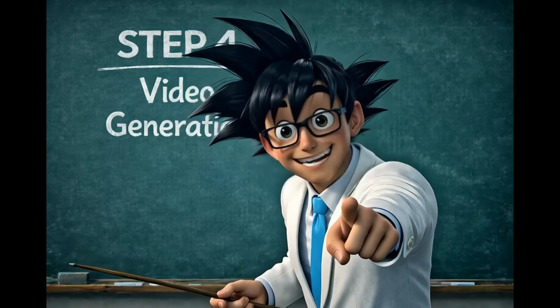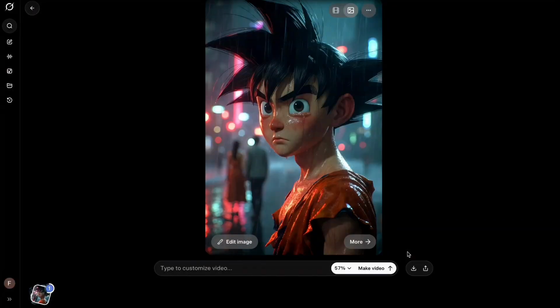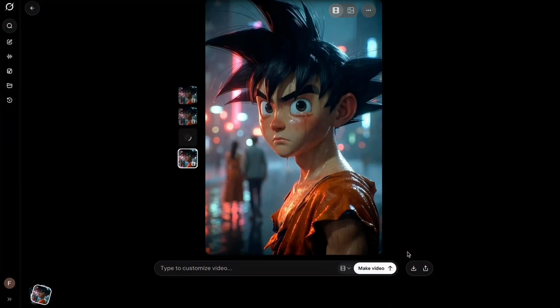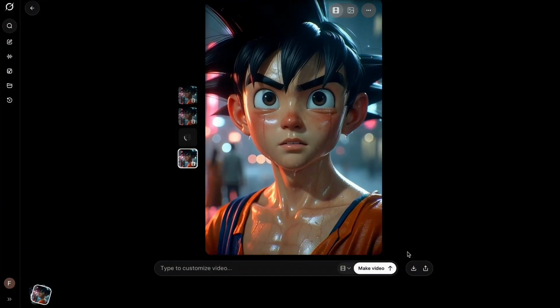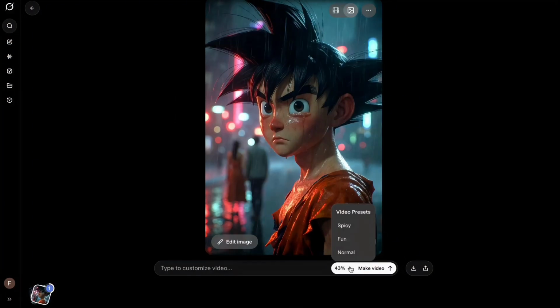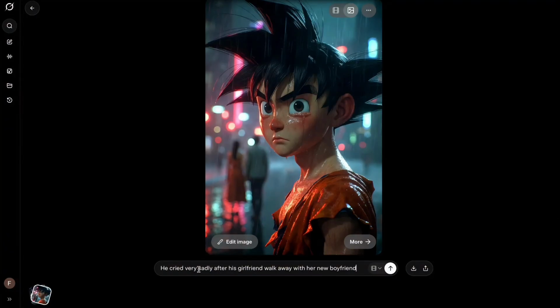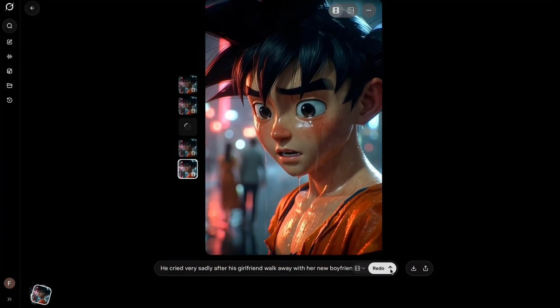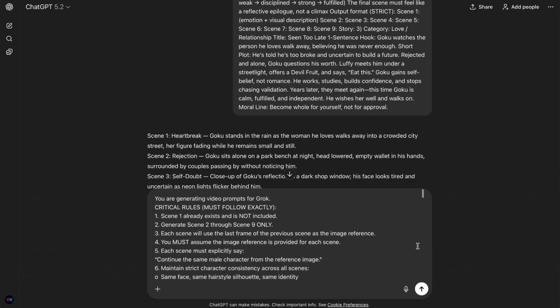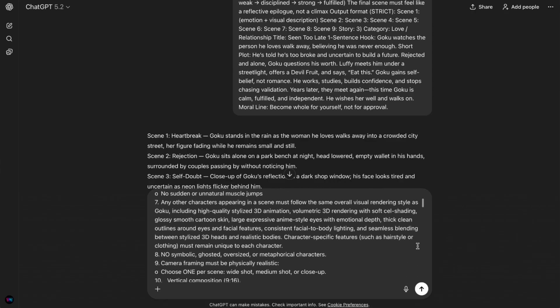Now we turn the images into video. At this step, I continue in Grok, but this time I'm using image to video instead of text to image. I start by generating scene 1 using the base image as reference, since this sets the motion, lighting, and realism. I usually try normal mode first, and if it's not good enough, I add a simple emotion or action, like him crying after his girlfriend walks away with her new boyfriend. Once scene 1 looks good, I switch back to GPT to prepare the video prompts for scene 2 to scene 9.